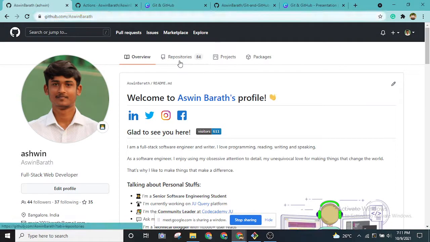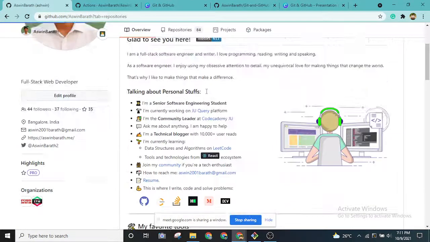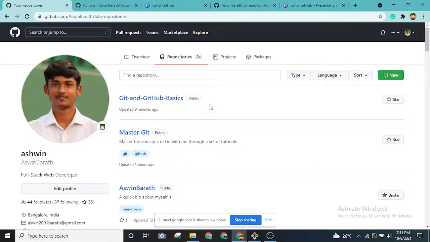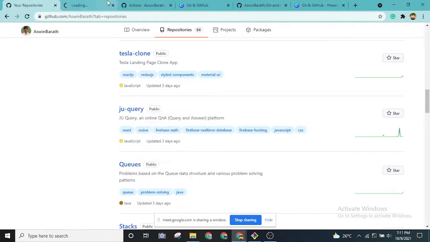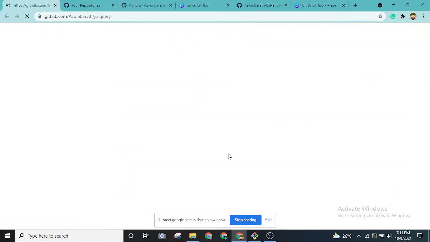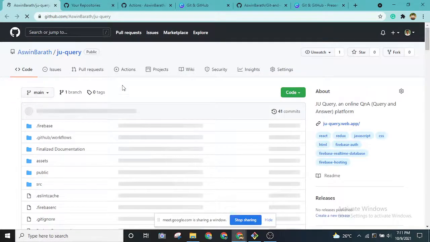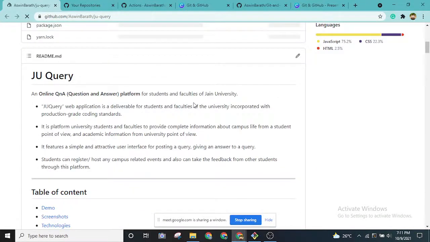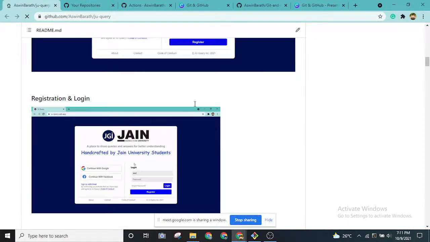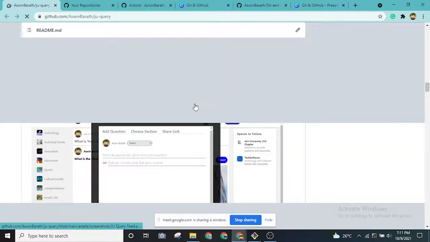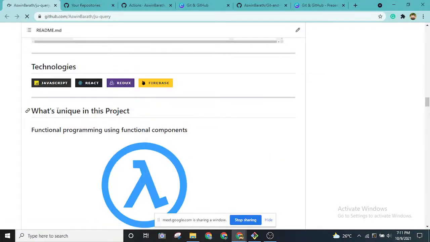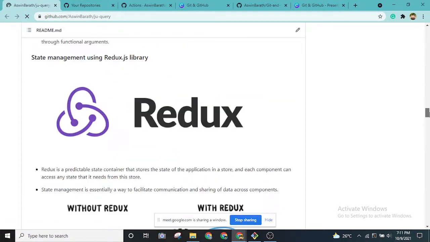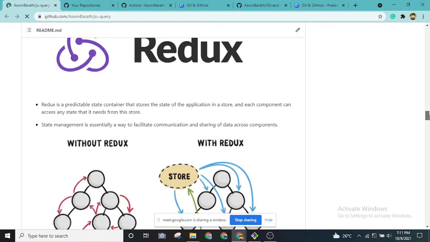So this was part 1, and let me also show you how you can structure your projects neatly, with animations and all. This is my final year project that I'm currently working on. When you go to this project, as you can see, I've created this readme in a very descriptive way. I added screenshots and images displaying what is unique about this project. So this is how you should showcase projects in your Git profile.